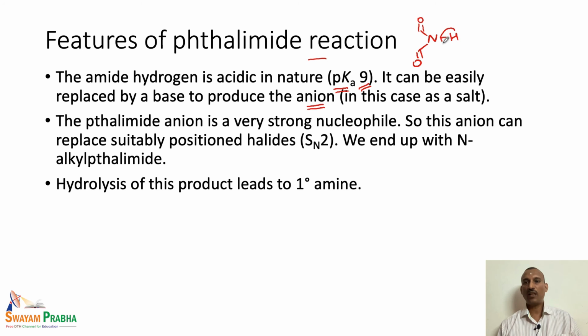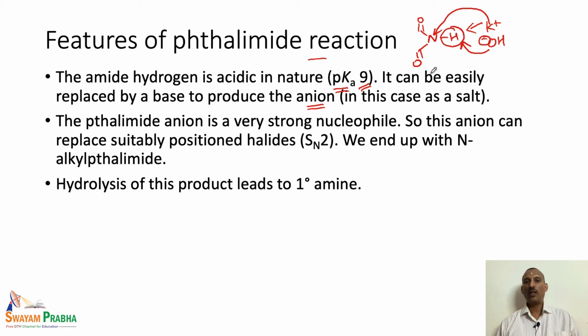So, this hydrogen is highly acidic in nature. So, this can be easily replaced by the potassium. So, when we treat with the base, this acid base reaction takes place and the potassium is now attached to the nitrogen atom. So, the salt is formed.